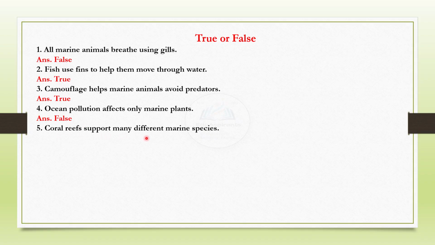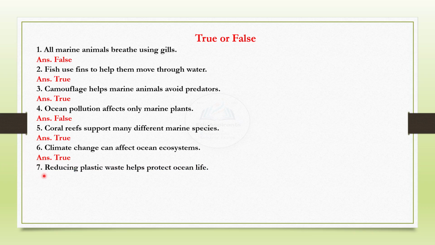Coral reefs support many different marine species. What do you think? Should be true? Yes. Climate change can affect ocean ecosystems. That is also true. Reducing plastic waste helps protect ocean life. Yes, true. Humans do not depend on oceans for resources. Absolutely false. Yes.